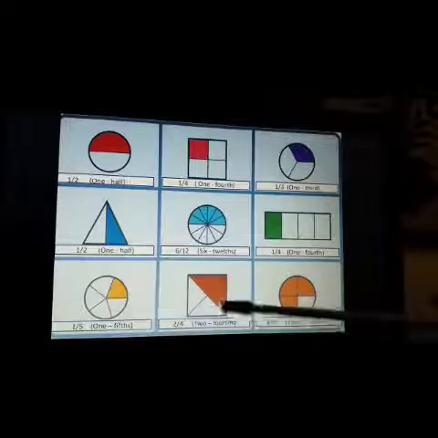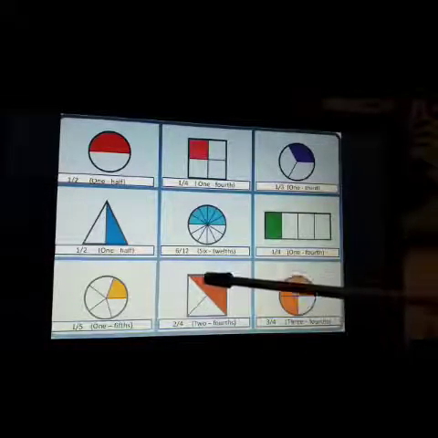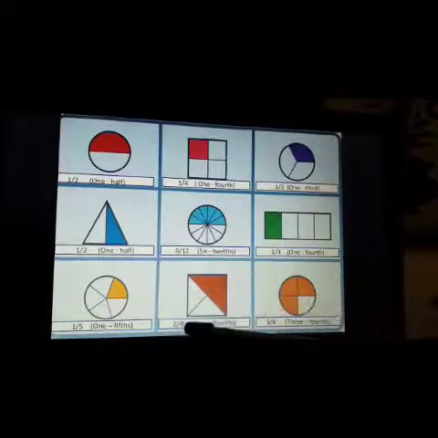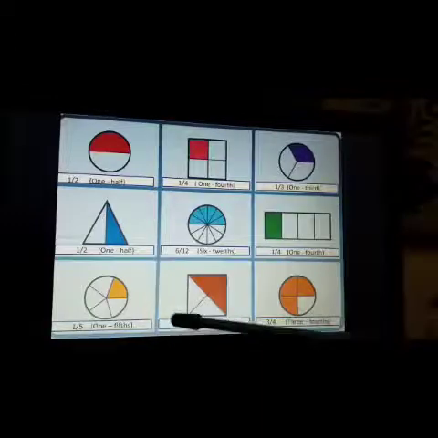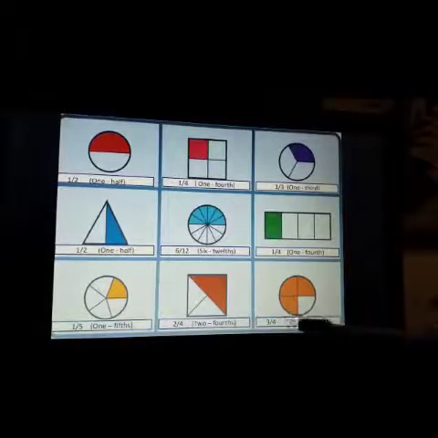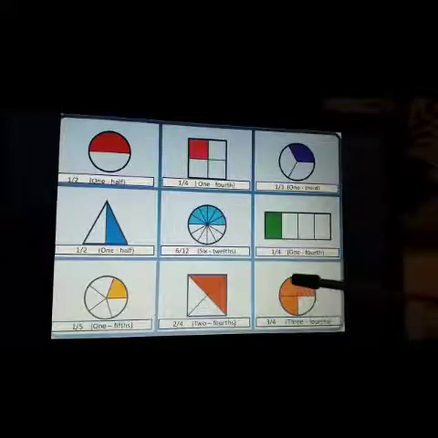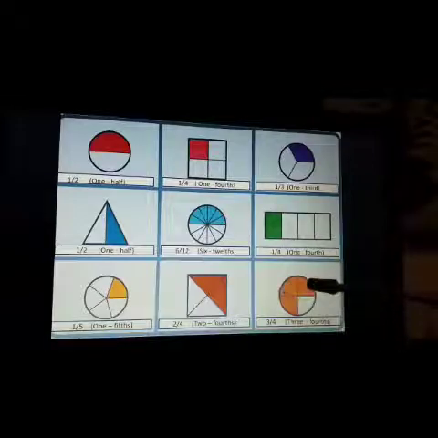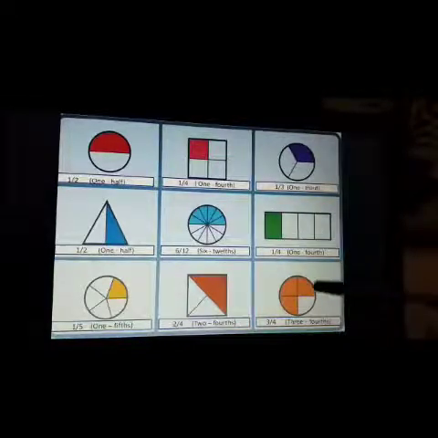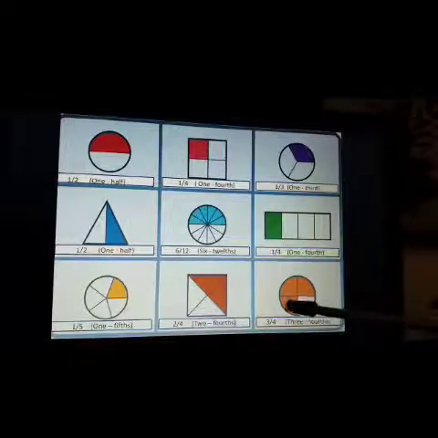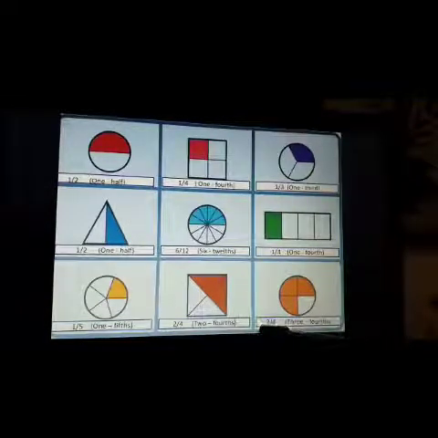Now here this square is divided into 4 equal parts. 1, 2, 3, 4. And how many are shaded? 2. Out of 4, 2 are shaded. That means 2 by 4 or 2/4. Now here this circle is divided into 4 equal parts. And how many are shaded? 3. 1, 2, 3. 3 are shaded. That means total number of parts 4. This will be denominator. And the number of parts shaded 1, 2, 3. 3 will be the numerator. So the fraction will be 3 by 4 or 3/4.